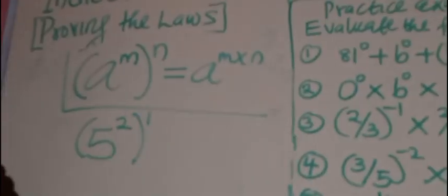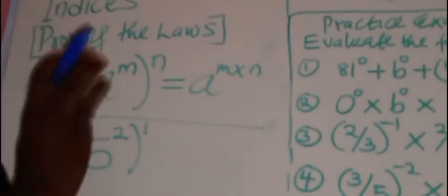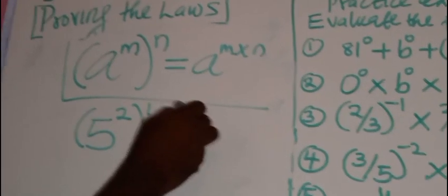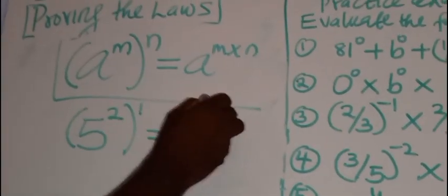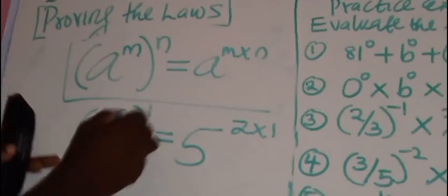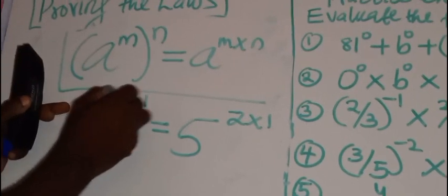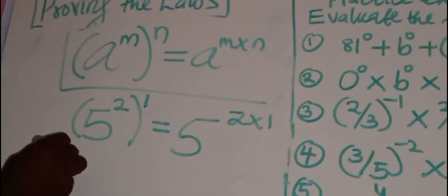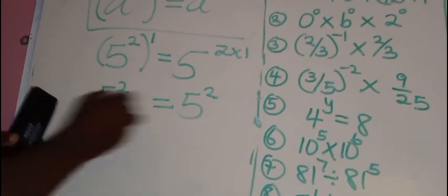The easier way to prove this is to assign figures. Let's say this is 5 raised to the power 2, then raised to the power 1. Just choose small numbers. Don't use numbers that will give you too much headache. This is equal to, according to the law, 5 raised to the power 2 times 1. Exponents can multiply each other. That's the meaning. Now, look at this. The meaning of this is that this 5 raised to the power 2 exists how many times? One time, once. That is 5 raised to the power 2. That's all. Then here, this is 5 raised to the power, what is 2 times 1? 2. You can see that we get the same answer.